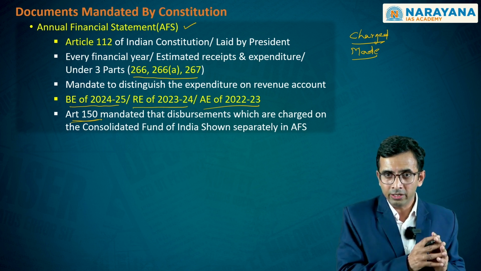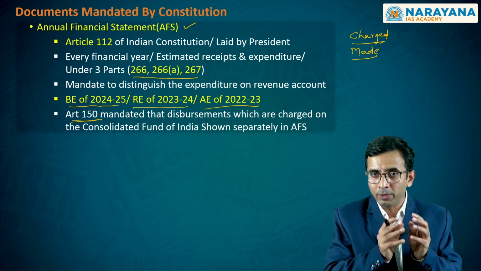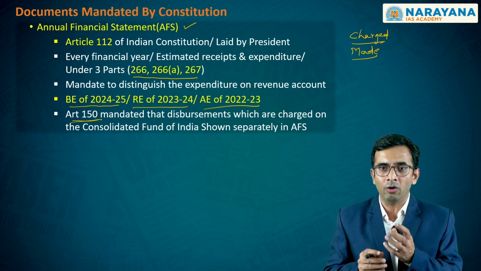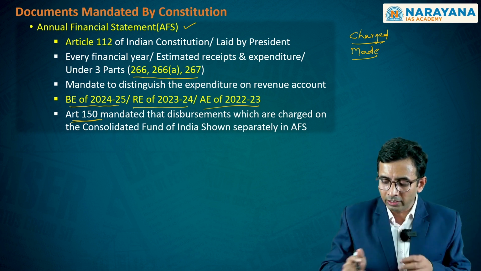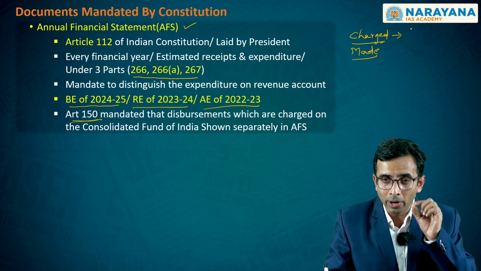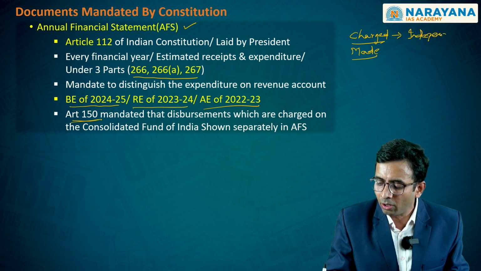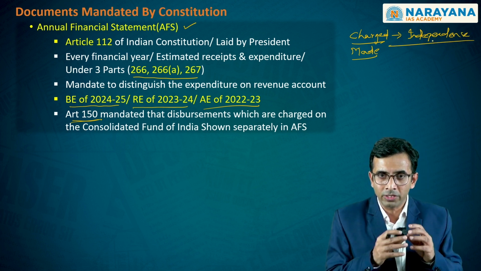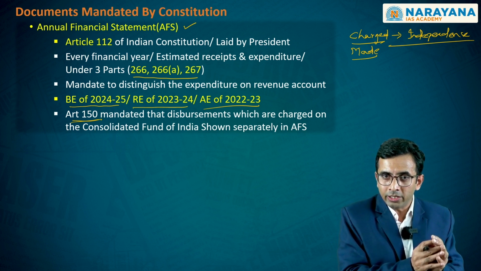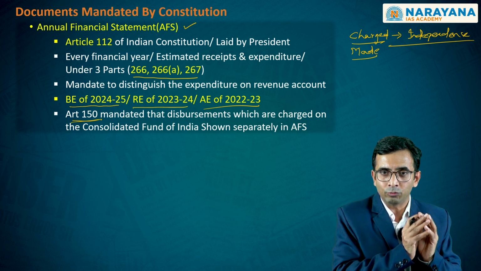all that expenditure which must mandatorily be there in order to meet the expenses of various constitutional offices. And you clearly know that charged expenditure is one of the bases to maintain the independence of all these constitutional bodies and offices. The independence of all the constitutional bodies and offices should not be subjected to any kind of voting. That is the major distinction we have to keep in mind.